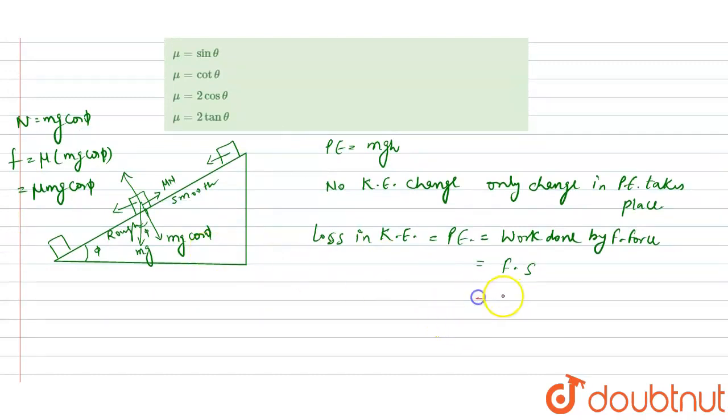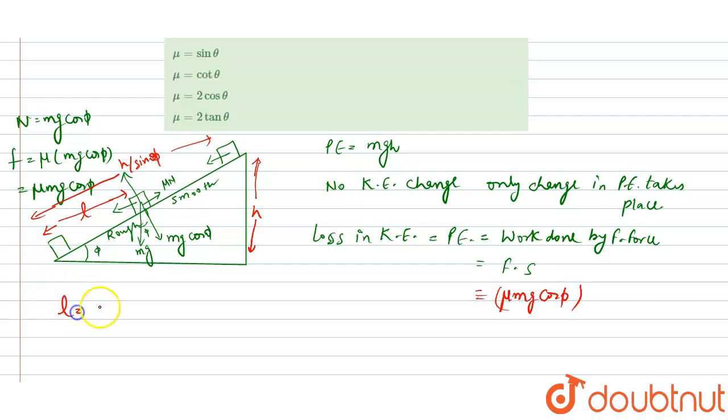The friction force is mu mg cos phi and the displacement with friction is this length. Let us consider it to be L, and this height to be h. So the total hypotenuse length will be h by sin phi, and this is half of the hypotenuse, so L will be equal to h by 2 sin phi.